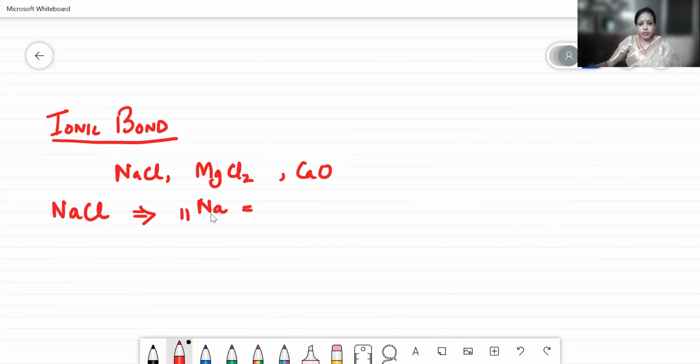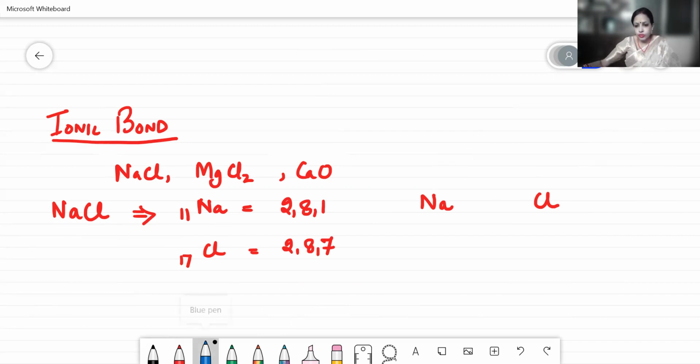If I talk about sodium chloride, NaCl, then as per the configuration, Na has atomic number 11, the configuration is 2, 8, 1. Chlorine has atomic number 17, the configuration is 2, 8, 7. When the structure is drawn, we have to represent only the valence electrons. Valence electrons can be represented by dot and by cross. To make the structure visible, I'm using a different ink.